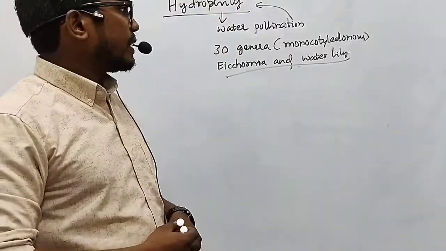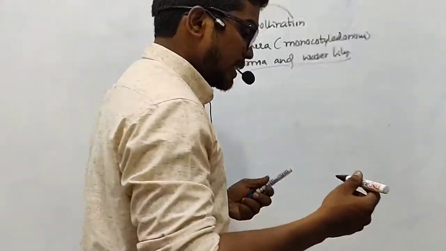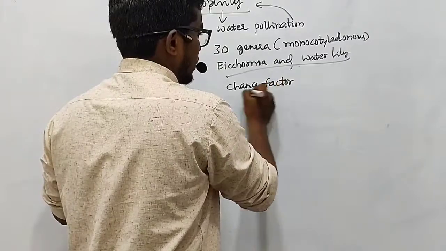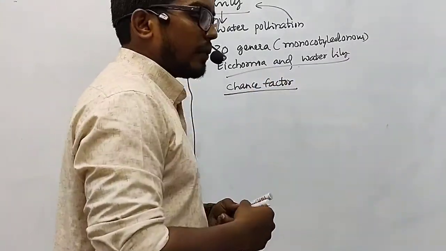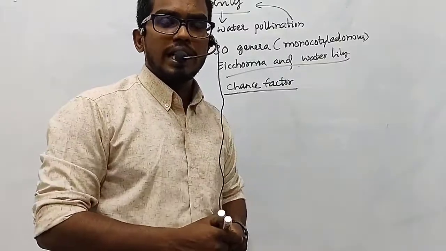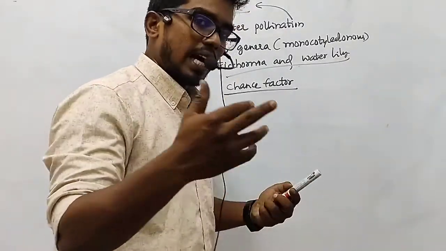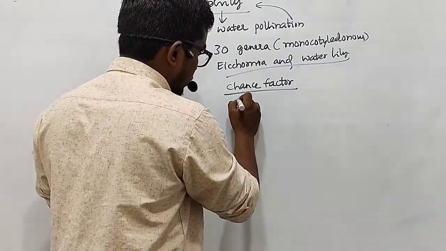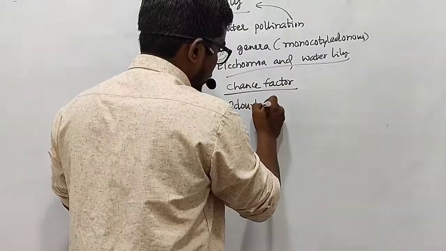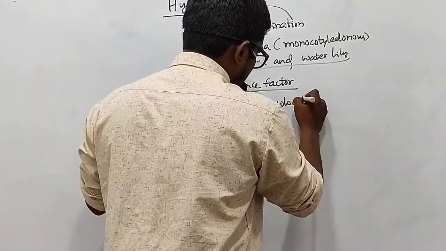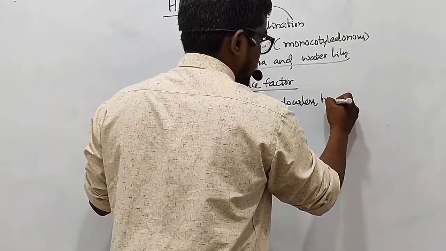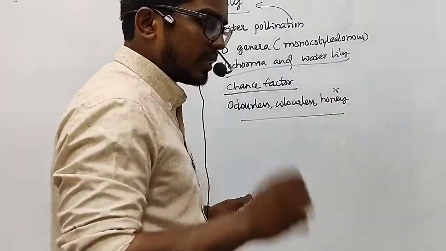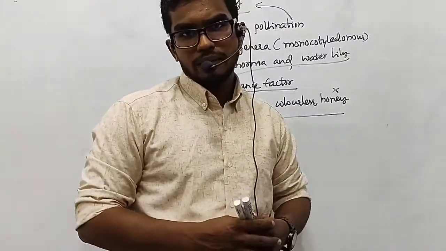Further, my dear friends, we can say that water pollination is also generally a chance factor. It is not exact, but still it is much better when compared to pollination by air, that is anemophily. Furthermore, the flowers of water pollinated plants will generally be odorless, colorless, and they also generally do not produce honey. So these are the points we need to take into consideration when we talk about hydrophily.